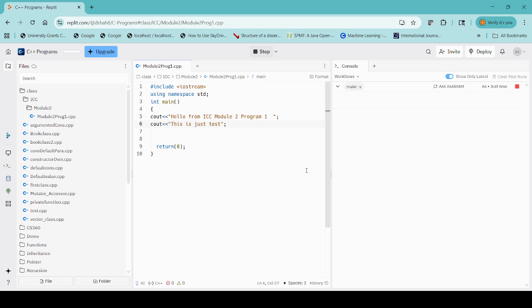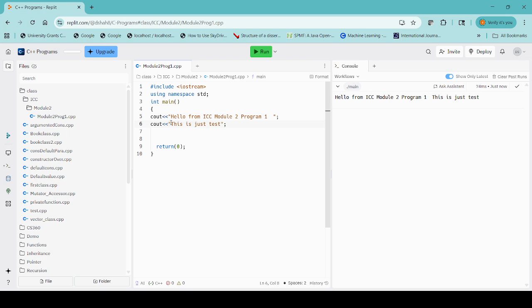Now let me execute and try to identify the output. Okay, so here is the output: Hello from ICC Module 2, Program 1, and then we are getting the output in the same line, like this is just test. Now, let's say for example, I want the second line's output in the second line itself.